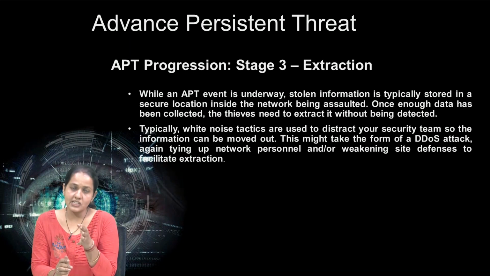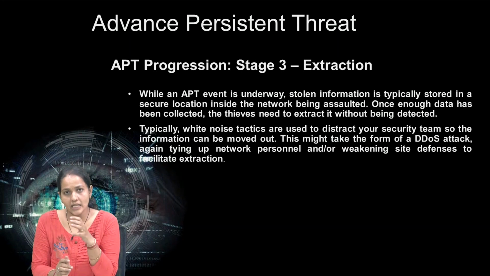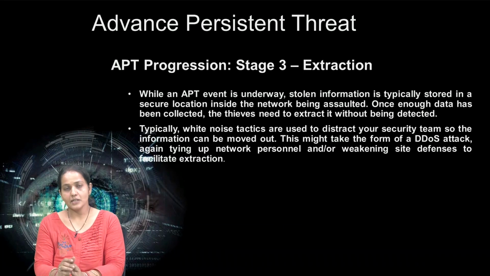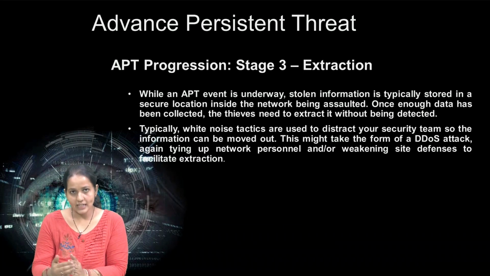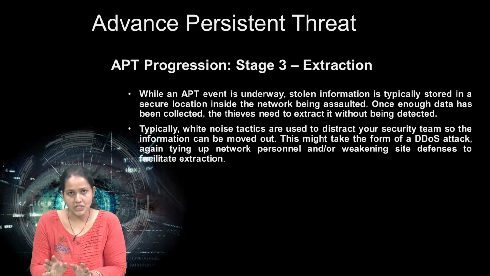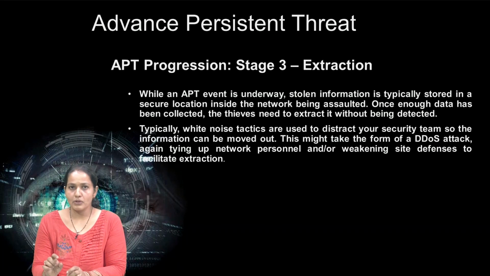Then in the second stage, the attacker expands in the network and tries to collect different types of sensitive data from the network as much as needed. And in the third stage, extraction of data, the sensitive information collected by the attacker is moved out during the extraction phase. So that is the entire progression of stages of APT.